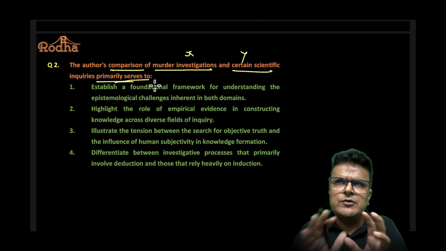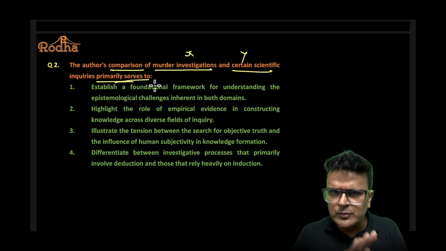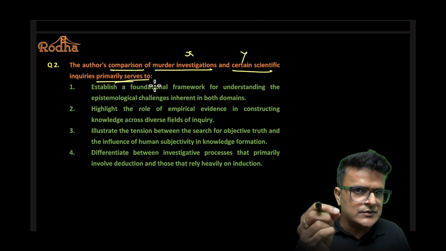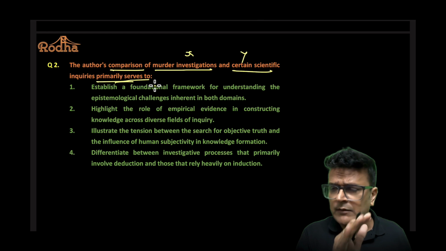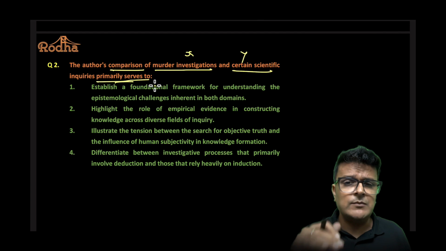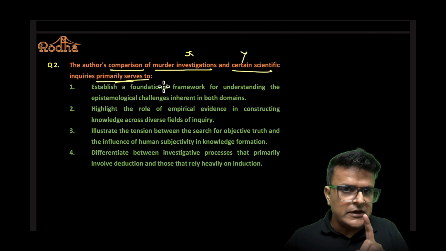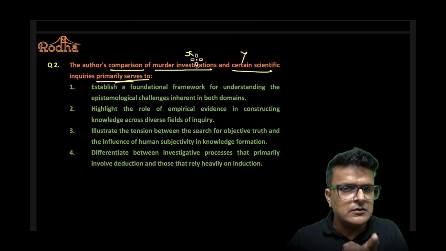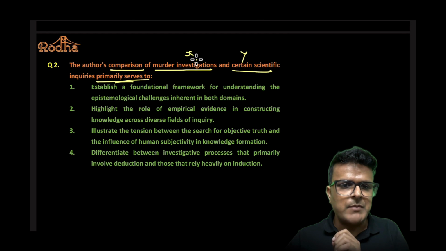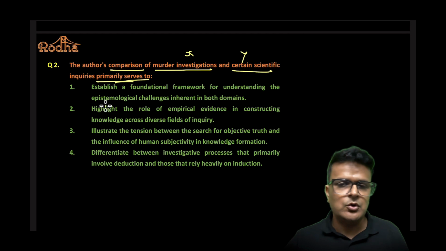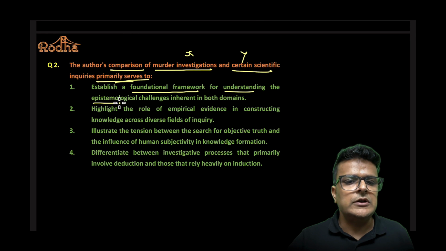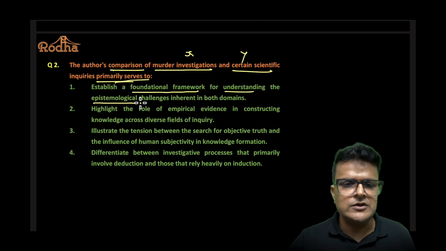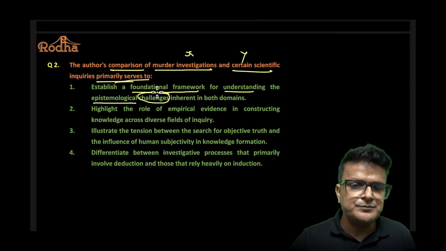Now, if you have read the passage and if you have understood even the basic things, you would be able to focus on keywords in the options and eliminate choices. That's all you have to do. Remember, you have to find the right answer after elimination. You don't have to find the perfect answer. What did the author compare X and Y to tell us? Primarily to say what? Option 1 says establish a foundational framework for understanding the knowledge-based, epistemological means knowledge-based, challenges inherent